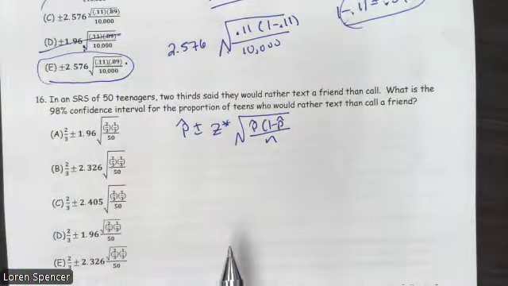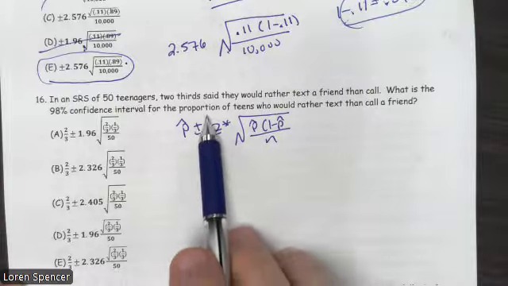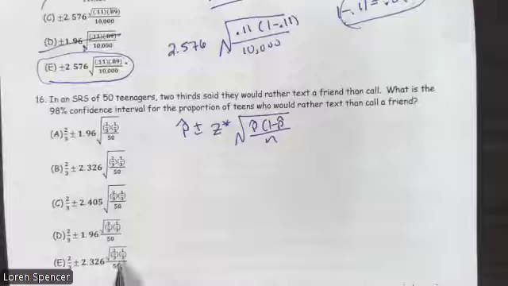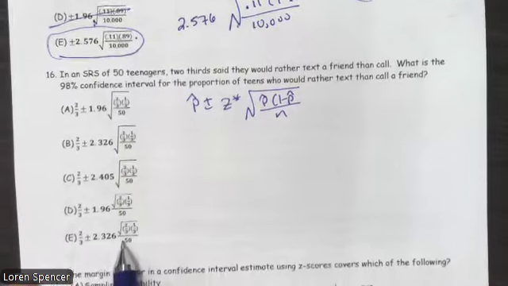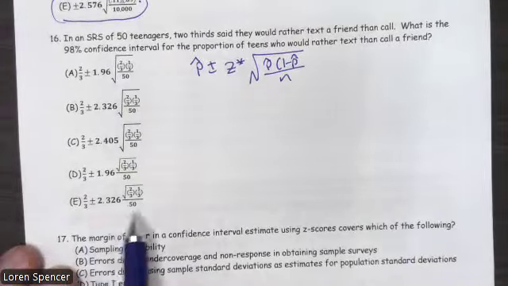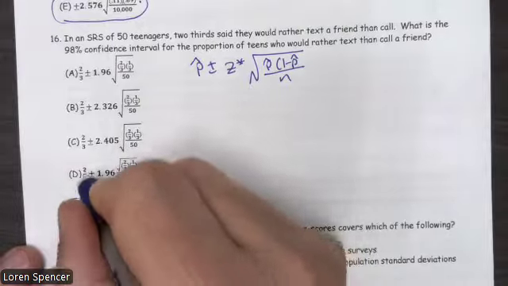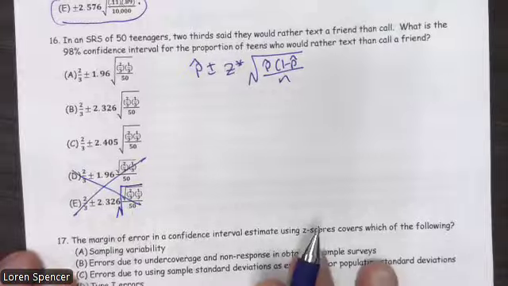Well, first off, we know p hat's 2/3. Let's just look at these answer choices. D and E can't be because this 50, this whole part would have to be underneath. So D and E can't be without doing any work at all.